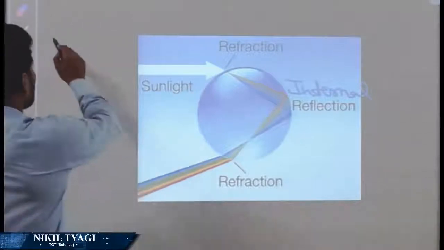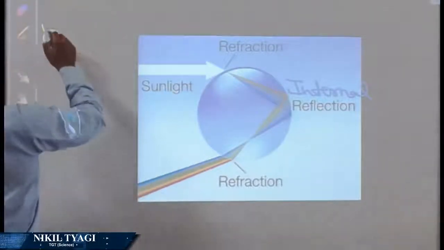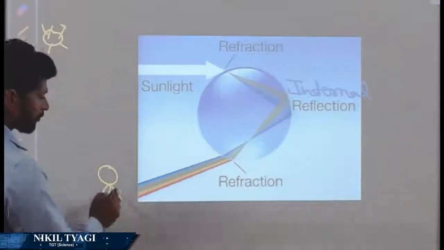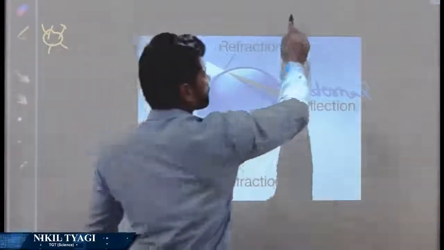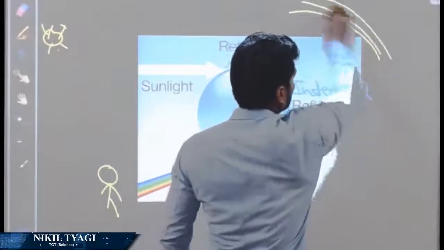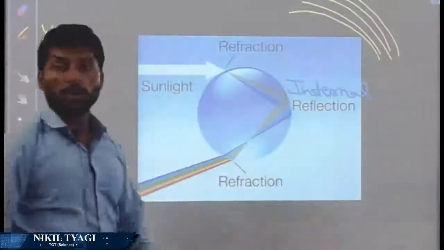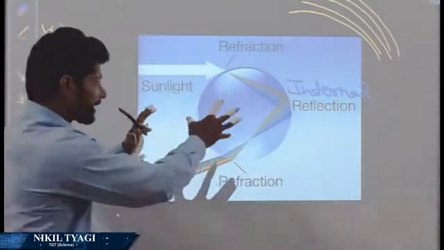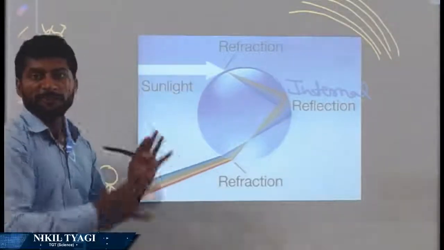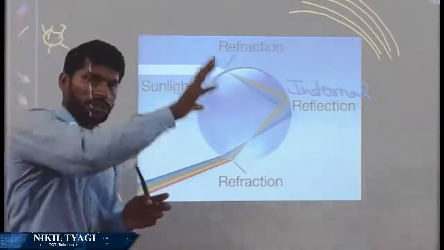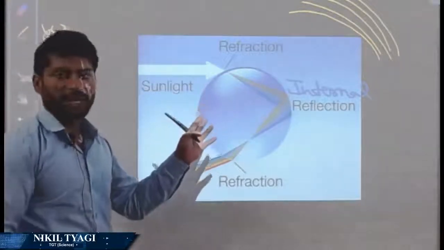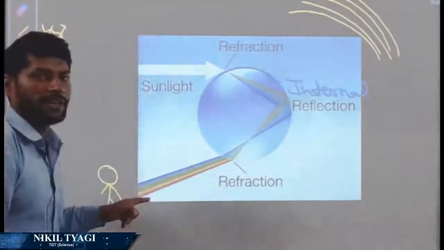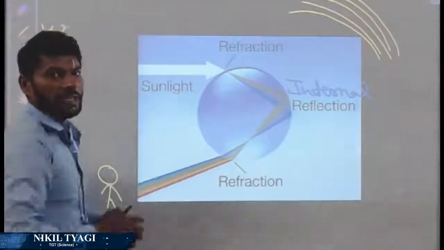direction of the sun. Like if the sun is on this side and you are the observer here, you will see the rainbow this side. Rainbow is always formed in the opposite direction of the sun. So how is a rainbow formed? When it rains, very small water droplets are available in the atmosphere. When sunlight falls on these water droplets, they act as a prism, and due to dispersion of light and internal reflection, a rainbow is formed in the opposite direction of the sun.